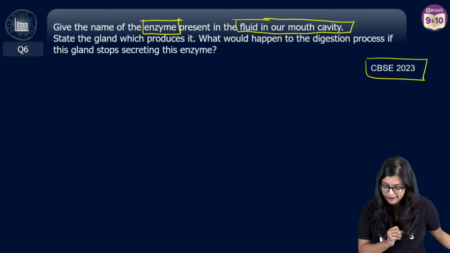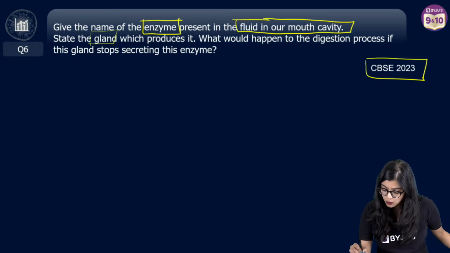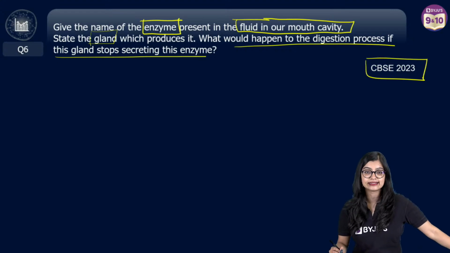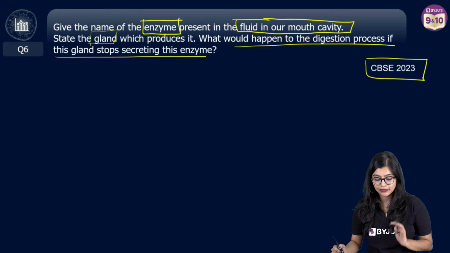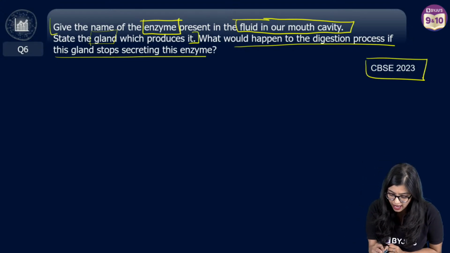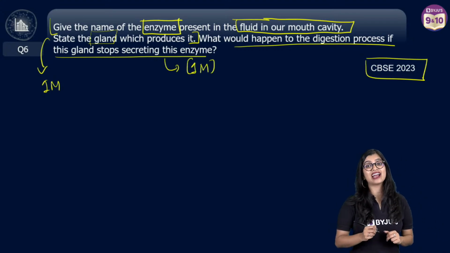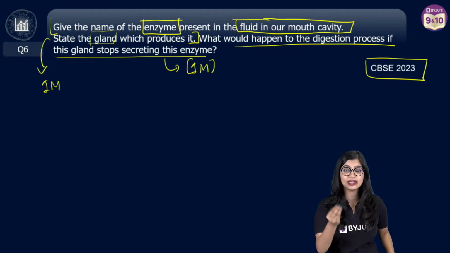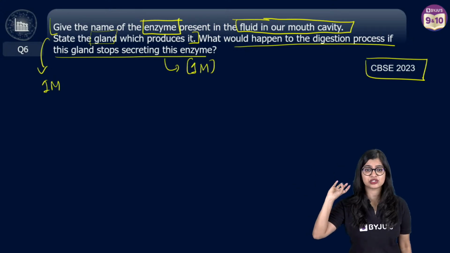Fluid in our mouth cavity. State the gland which produces it, and of course what would happen to the digestion process if this gland stops secreting the enzyme. So now you have 1, 2, 3 parts to this question. For the first 2 parts you will get 1 mark, and for this part you will get 1 mark, right? And look at how I have identified all the keywords. When you identify the keywords, you will know that this is what the question is asking for, right?